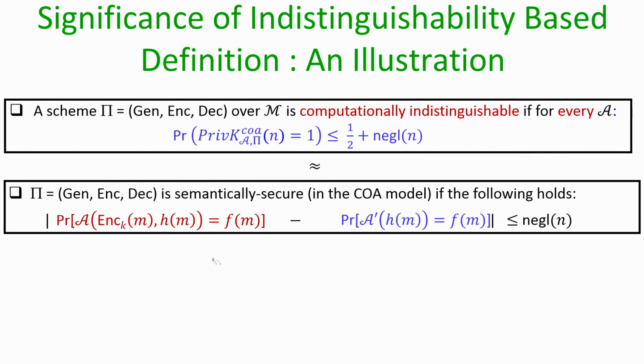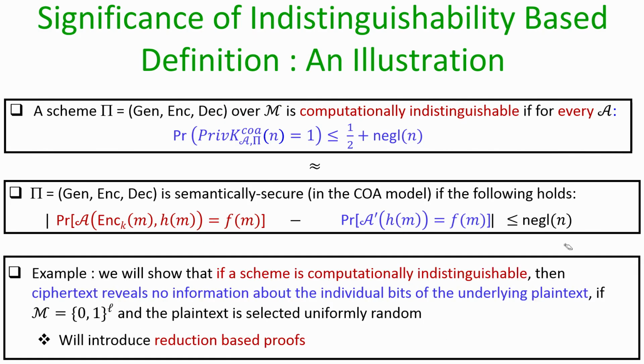What we are going to do next is take an illustration, and we will consider the case where our encryption process satisfies the indistinguishability based definition. We will assume that our plaintext distribution over the plaintext space is a uniform distribution over the set of messages, namely the set of L bit strings. And what we are going to show is that if our encryption process satisfies the indistinguishability based definition, then the adversary by looking into the ciphertext cannot compute any bit of the underlying plaintext.